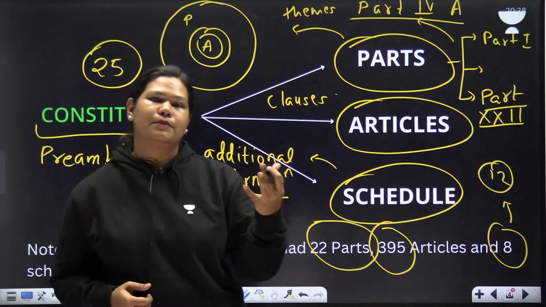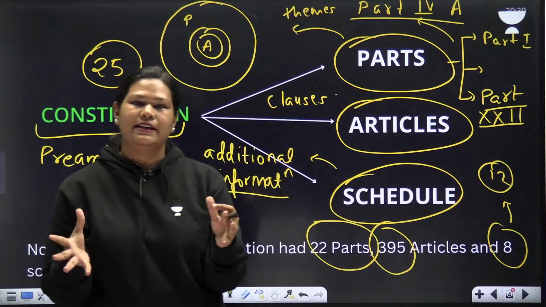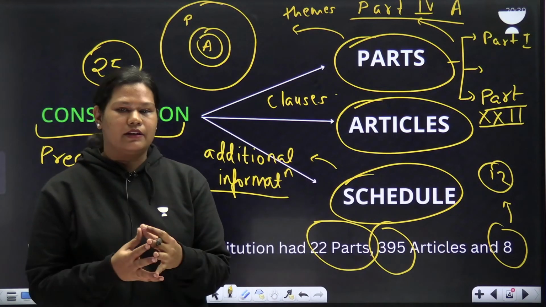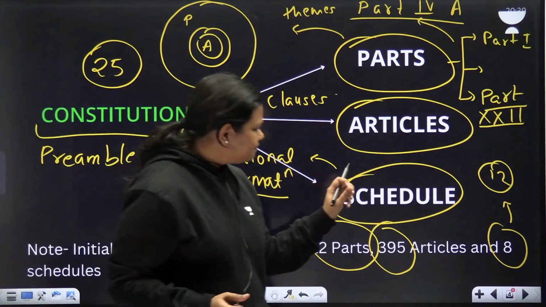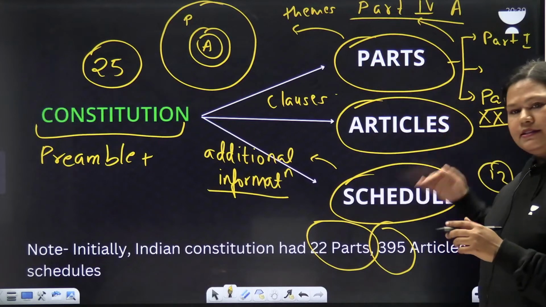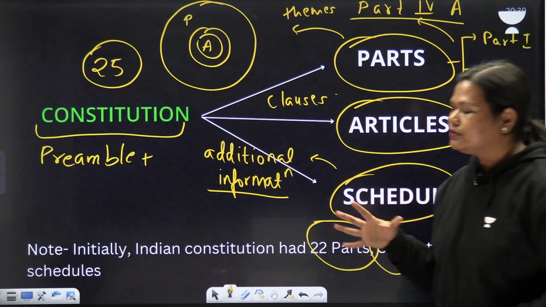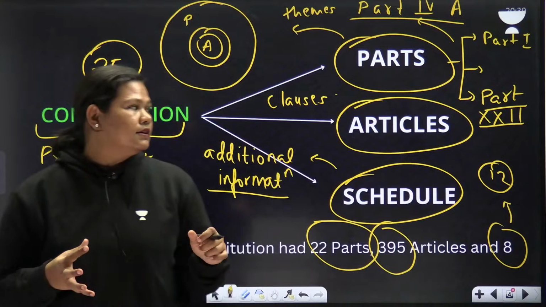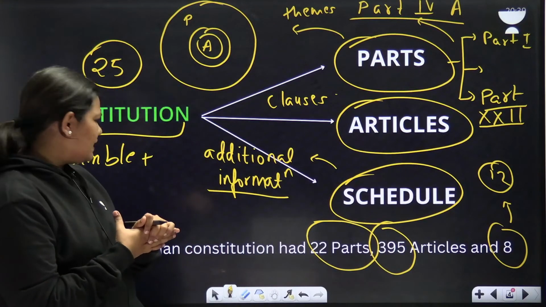There are different numbers of articles available on different websites, so you can stick to one number, whatever you want to. We have discussed parts, articles and schedules, and hope you have understood the difference between them. Now we can move forward.